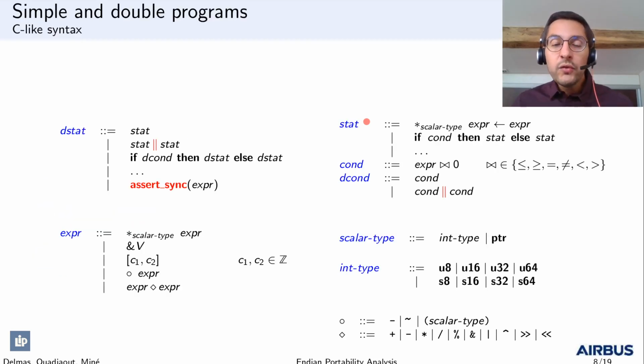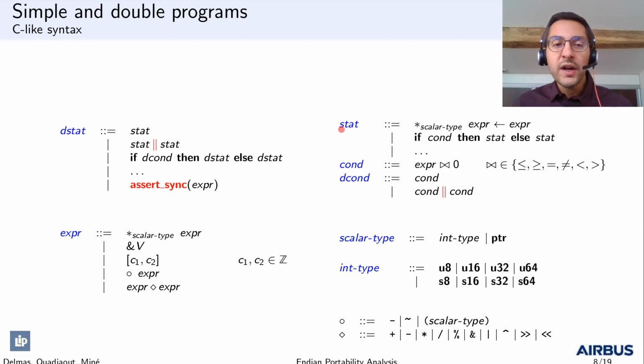As we may have two versions of the same programs, we deal with so-called double programs, which are composed of double statements, which can be simple C-like statements or pairs of statements. The parallel sign here denotes syntactic difference, such as differences introduced by conditional inclusion directives. Note that even when both program versions share the same statements, the semantics might be different, as assignments, for instance, do not write to memory in the same way.